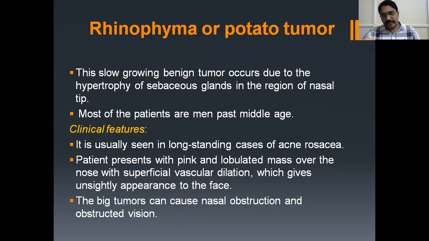Elephantiasis of the nose. Okay. The entrance exam question for you. The slow growing benign tumor occurs due to the hypertrophy of the sebaceous glands in the region of the nasal tip. Most of the patients are men past middle age. It's usually seen in long standing cases of acne rosacea. Patients present with pink and lobulated mass over the nose, which gives unsightly appearance to the face. The big tumors can cause nasal obstruction and obstructed vision also with that very big size.